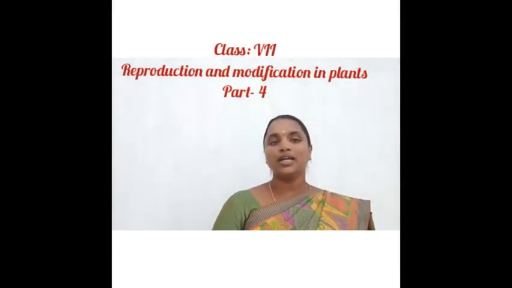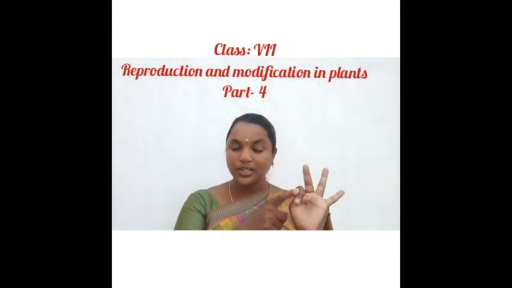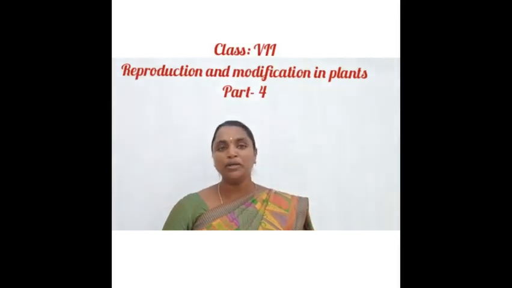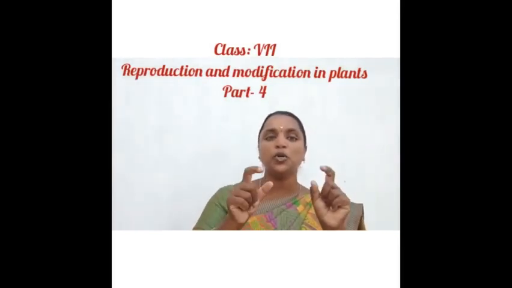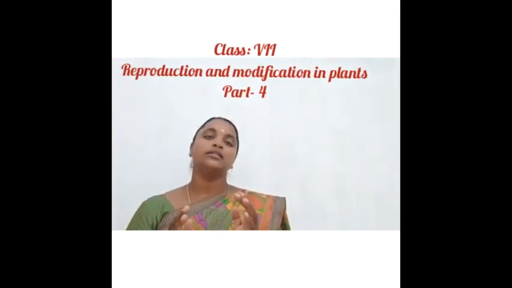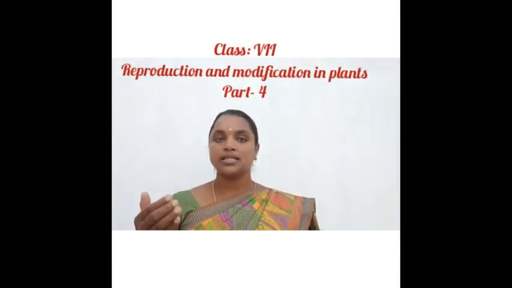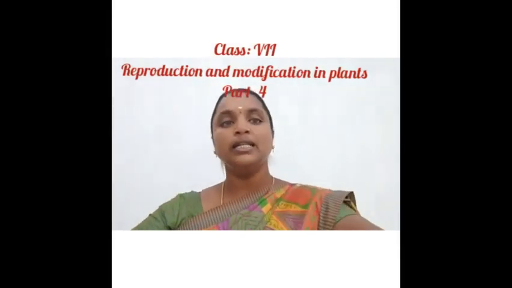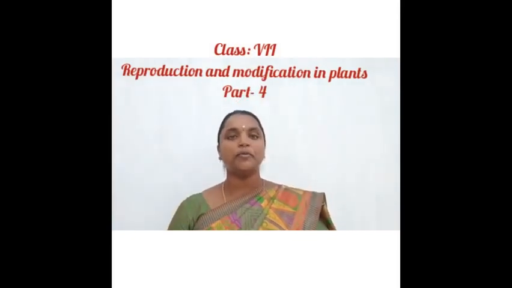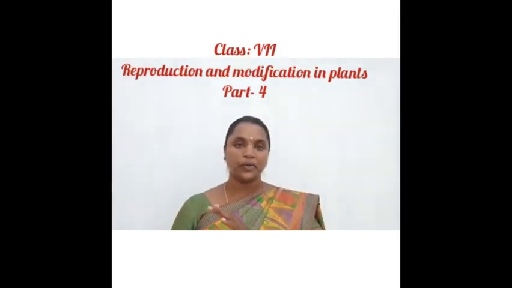Okay, and we have discussed four types of asexual reproduction: vegetative propagation, budding, fragmentation, spore formation. What do you mean by vegetative propagation? A new plant is produced from the vegetative parts of the plant, that is called vegetative propagation. So what are the vegetative parts? Stem, branches, leaves are the vegetative parts. What are the reproductive parts? Flowers, fruits, seeds are the reproductive parts.